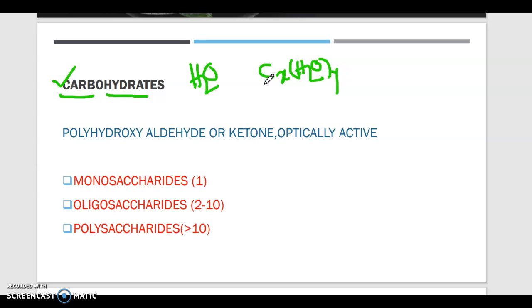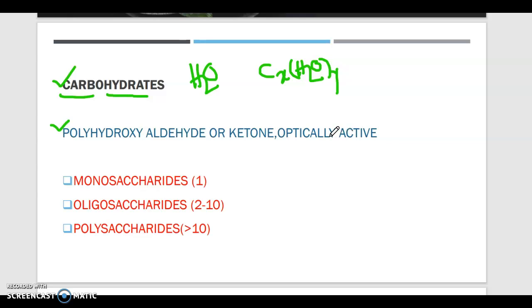But from a modern point of view, the definition is quite different and more specific. What is the modern definition of carbohydrates? The modern definition is: carbohydrates are polyhydroxy aldehydes or ketones, and they are optically active.